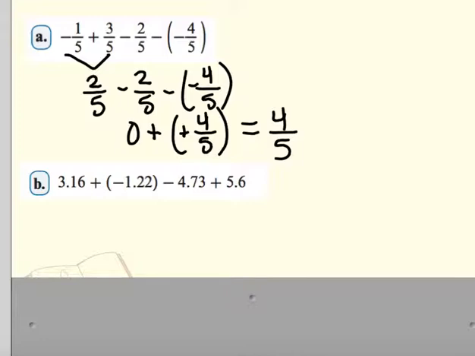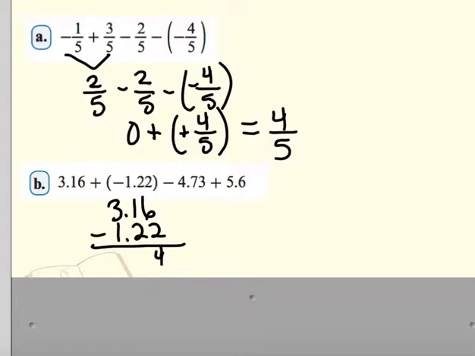Next, we look at these decimals. When we look at these, we're still going to go left to right, lining up the decimals as we go. The first one is 3.16 plus a negative 1.22. That's really just like subtracting 1.22 from 3.16. So we do 3.16 minus 1.22.